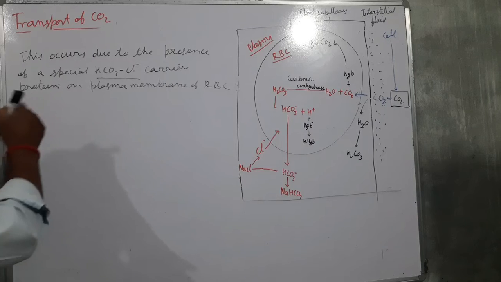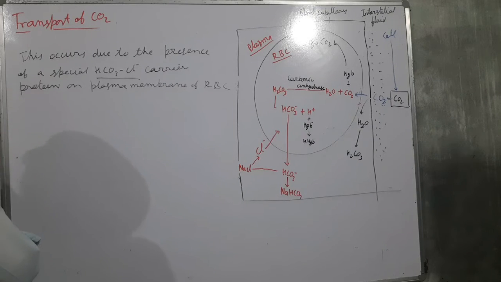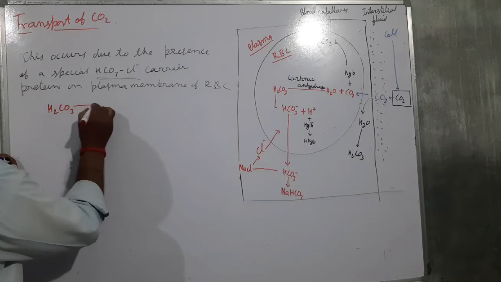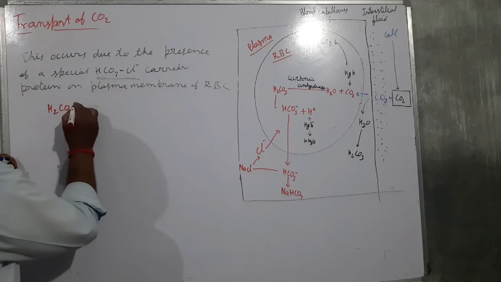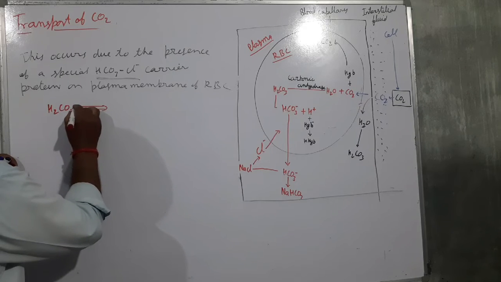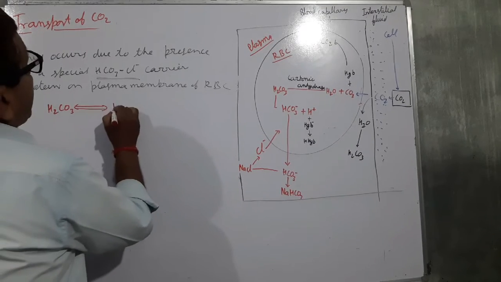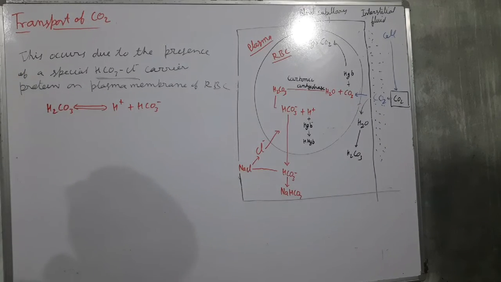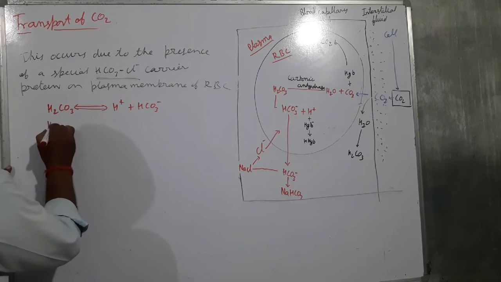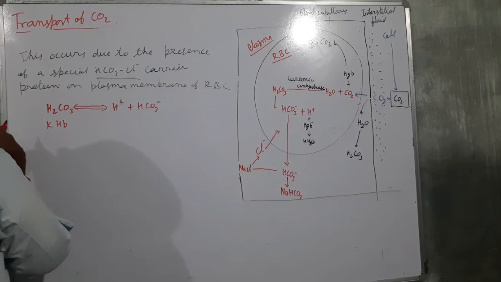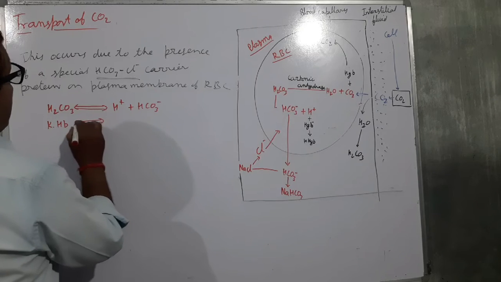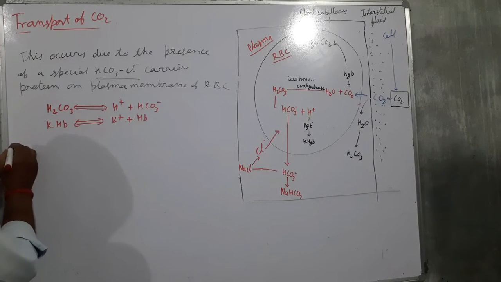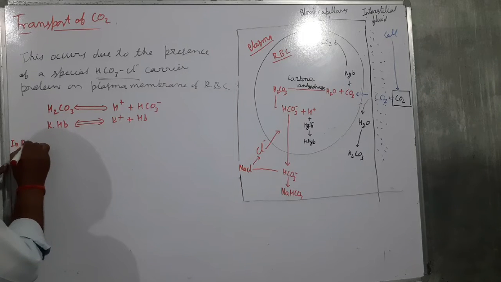So here H2CO3 gives H+ and bicarbonate ion, and H+ combines with hemoglobin.